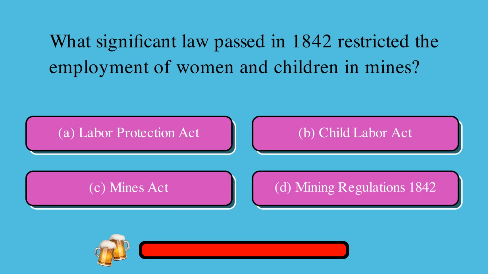What significant law passed in 1842 restricted the employment of women and children in mines? Is it option A. Labor Protection Act, B. Child Labor Act, C. Mines Act, or D. Mining Regulations 1842? The correct answer is C. Mines Act.